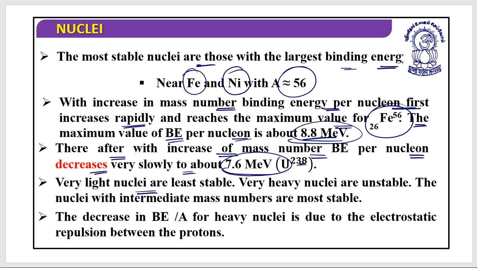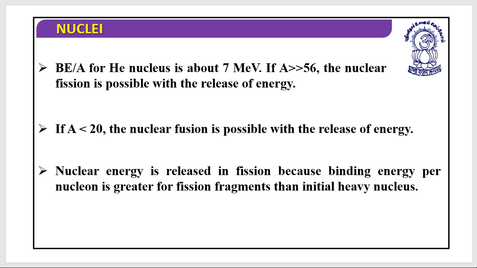Very light nuclei are least stable, and even very heavy nuclei are unstable. So the nuclei with intermediate mass numbers are the most stable. The decrease in binding energy per nucleon for heavy nuclei is due to the electrostatic repulsion between the protons. And binding energy per nucleon for the helium nucleus is about 7 MeV.